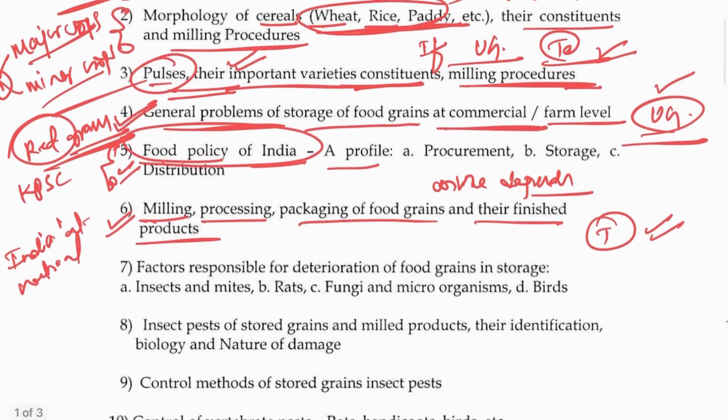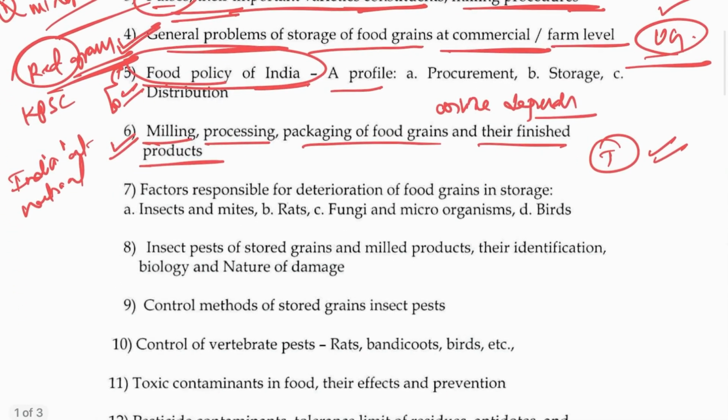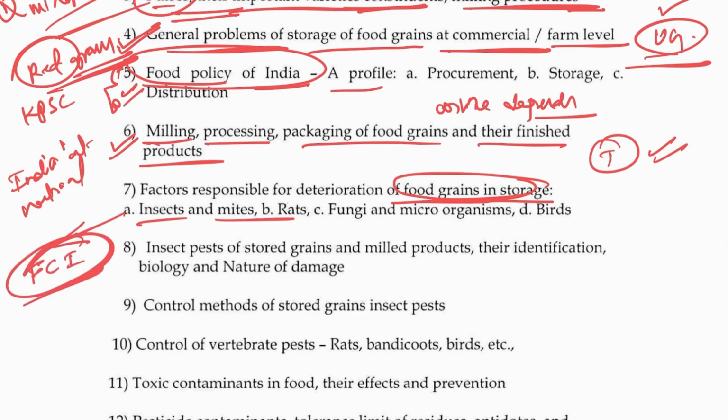Then, factors responsible for deterioration of food grains in storage: insects, mites. I suggest you visit the FCI, the Food Corporation of India, to see the buffer storage or whatever storage they are maintaining.